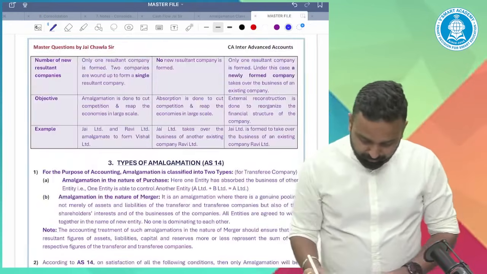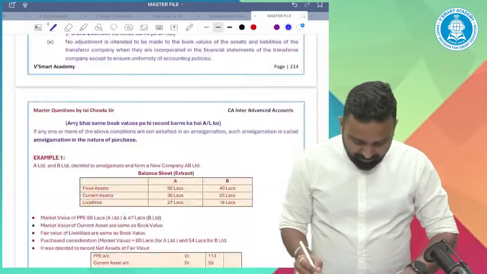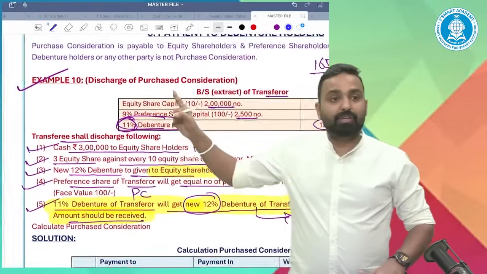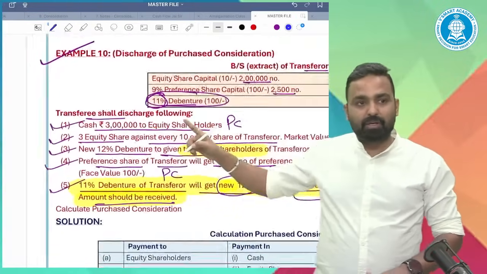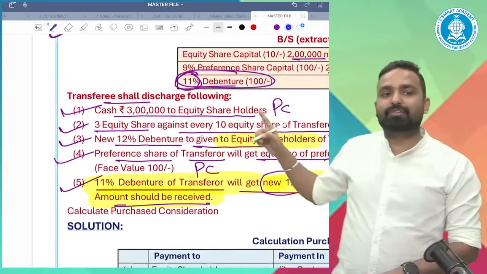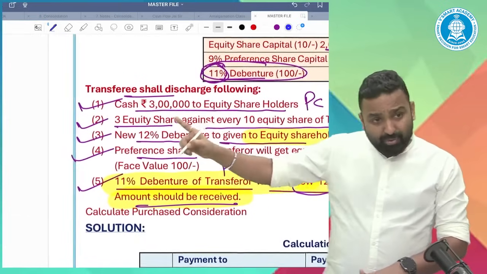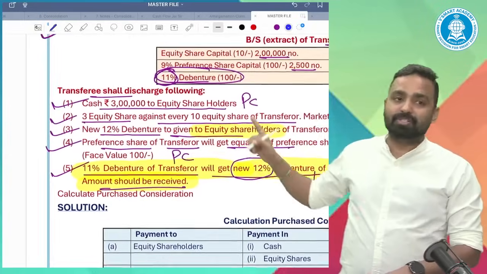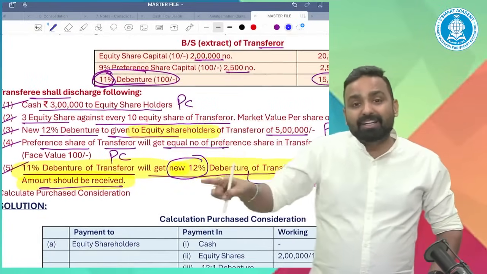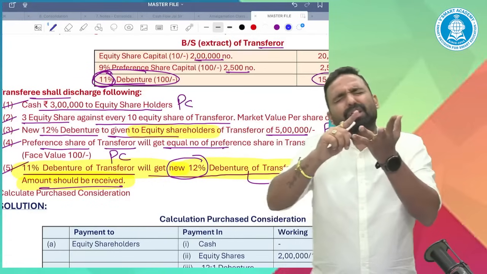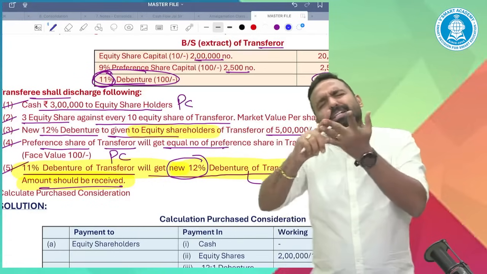If I ask you, in that debenture question, you remember cash of rupees 3 lakh was given to equity shareholders. Equity shares were also given to the equity shareholders, and debentures were also given. Here we are giving the PC in the form of cash, equity shares, and debentures.